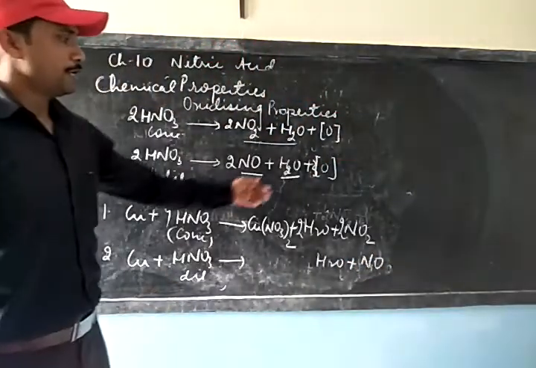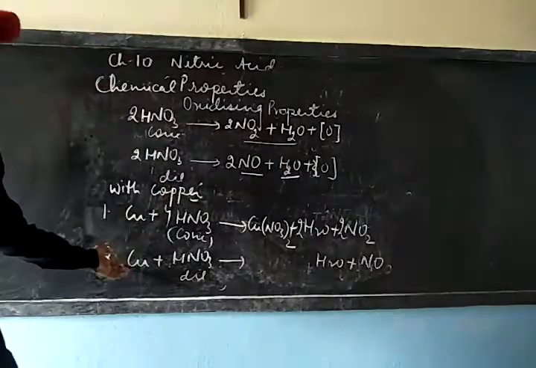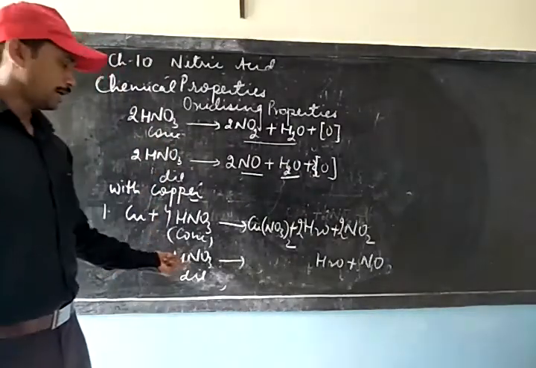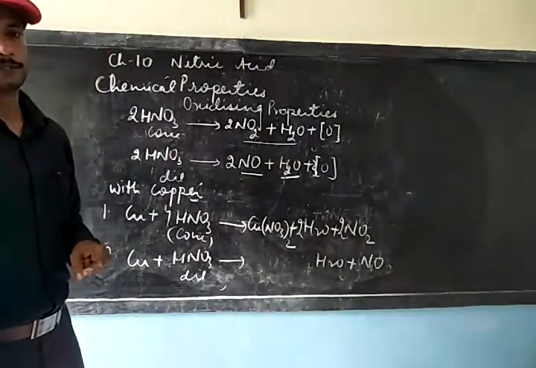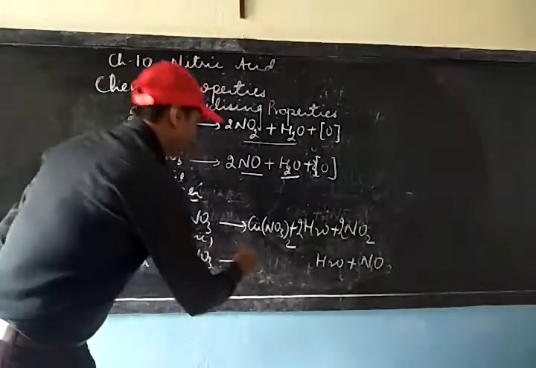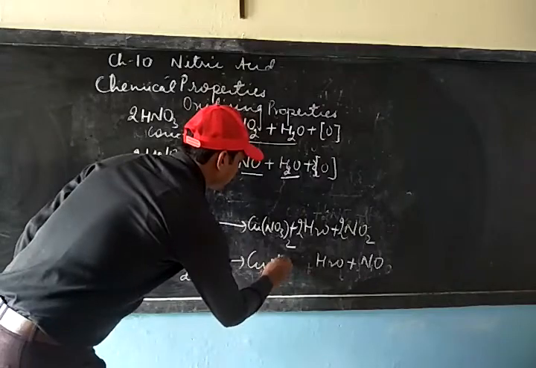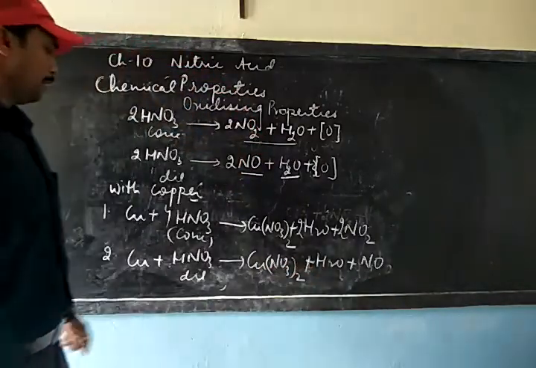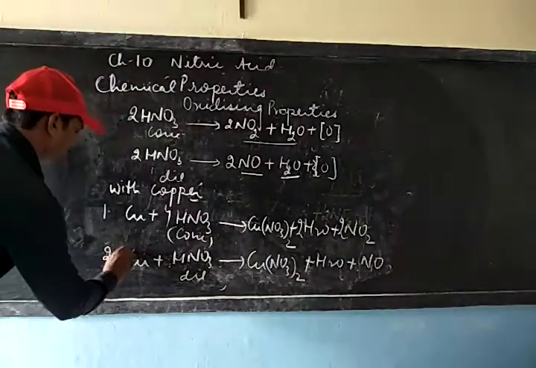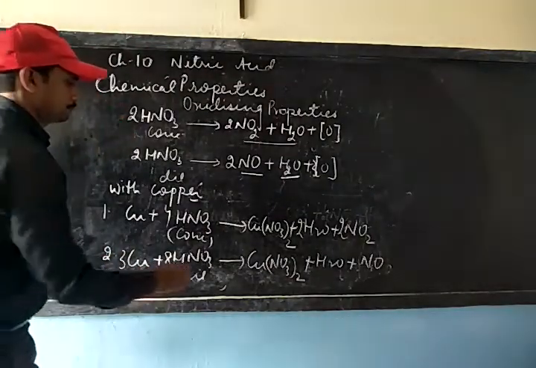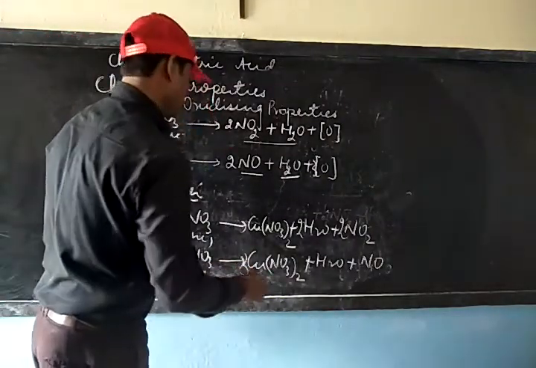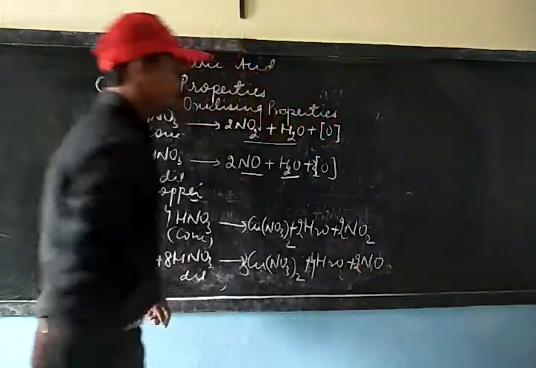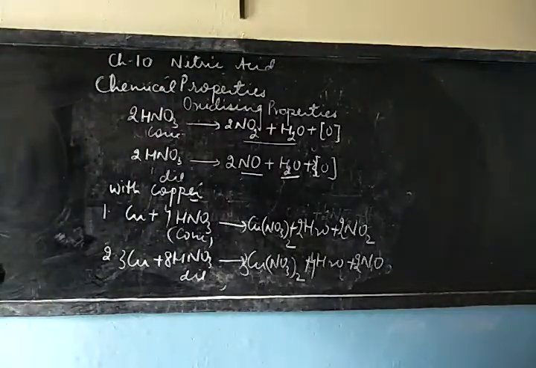So far as this oxygen is concerned, it will combine with this copper to form first copper oxide, which will again react with nitric acid to form copper nitrate. So copper nitrate will be there. And then you can balance it with these numbers. So this is how the balancing is done.